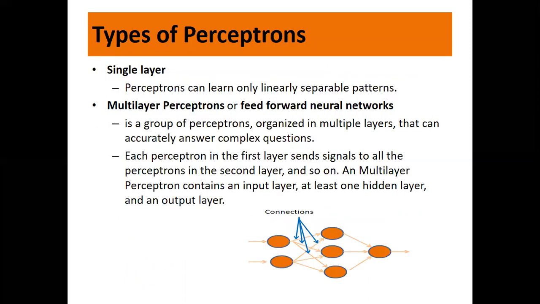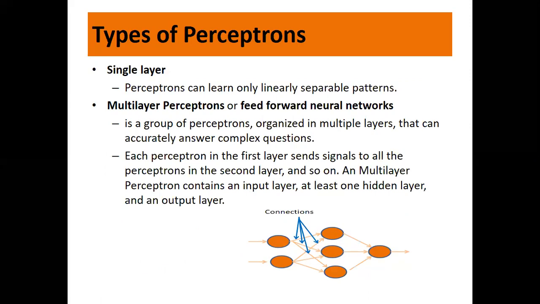Now, types of perceptrons. You have single layer perceptrons, which can learn only linearly separable patterns. We'll be talking about single layer perceptrons. The second type is the multi-layer perceptron. We also call them feed-forward neural networks. It's a group of perceptrons organized in multiple layers that can accurately answer complex questions.